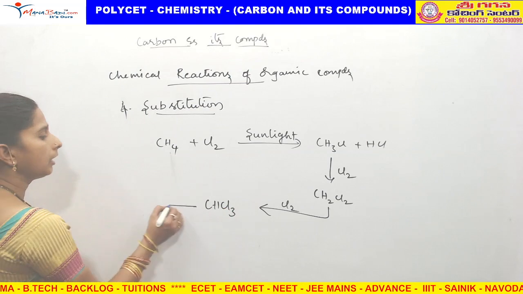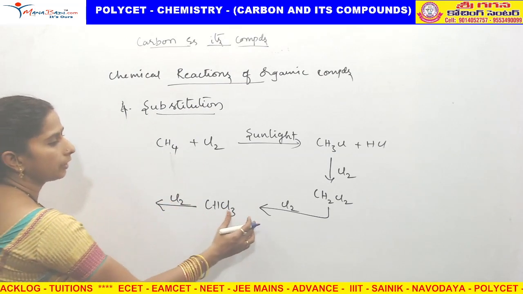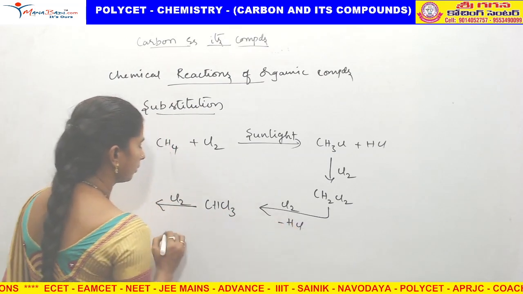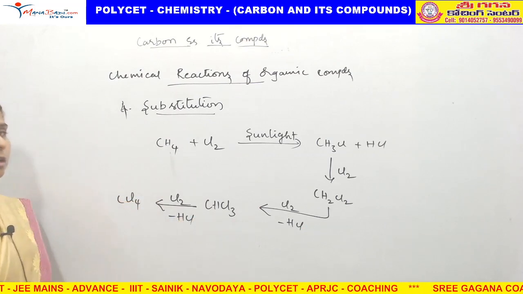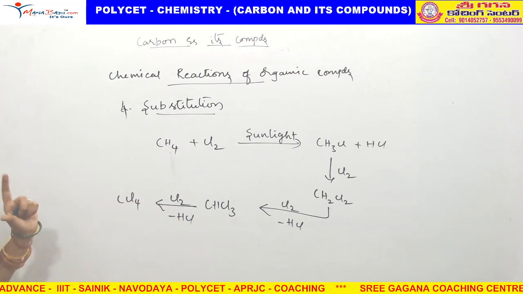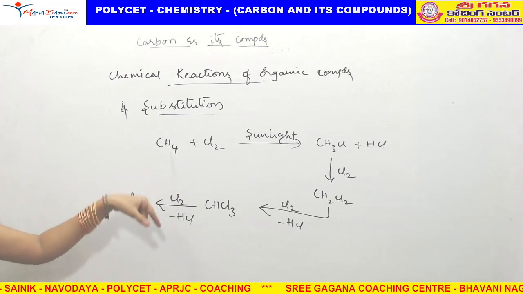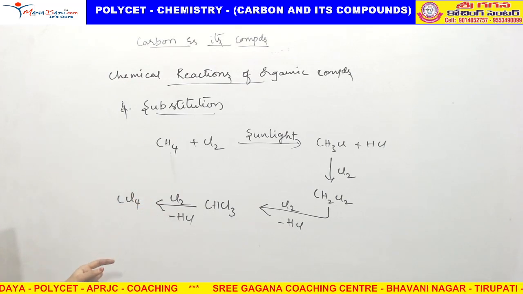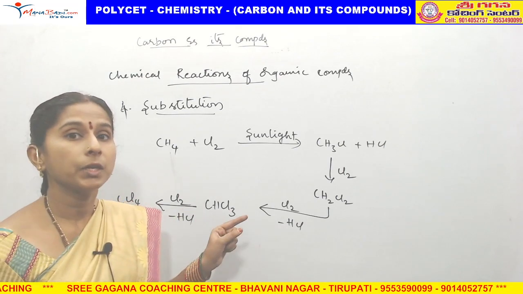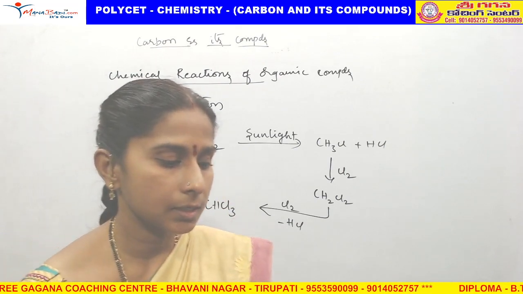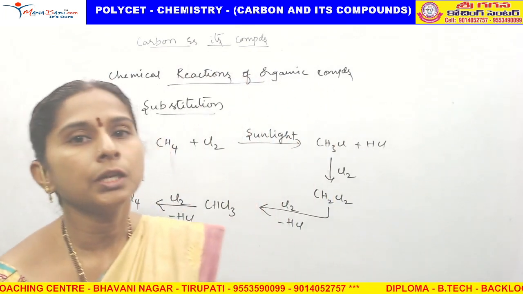Again, if you add chlorine, in every case HCl will be removed, and CCl4, carbon tetrachloride, will be formed. It means all hydrogens are replaced by chlorine, that is, chlorine is substituted in place of hydrogen. So this is an example of a substitution reaction.